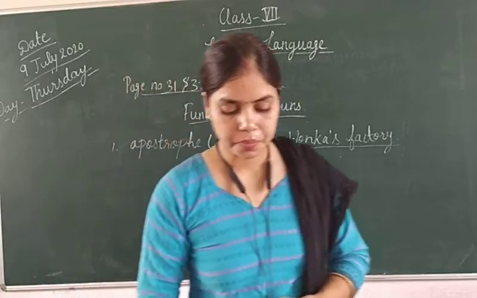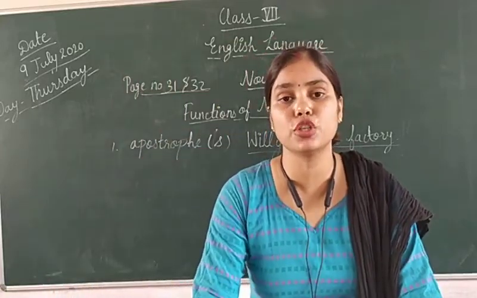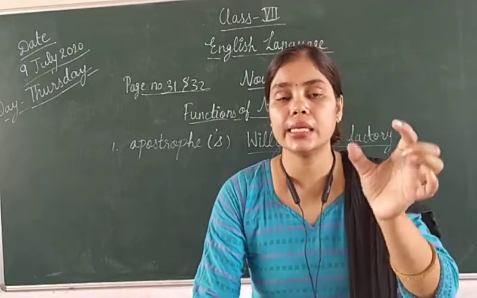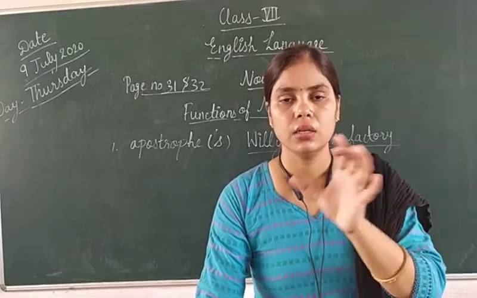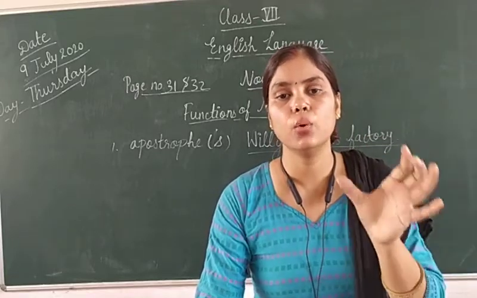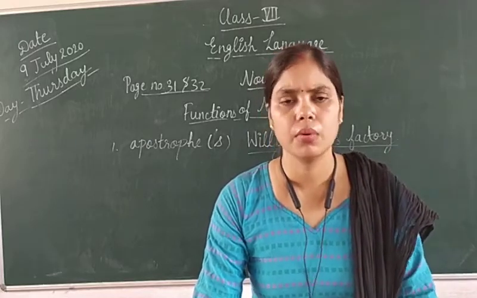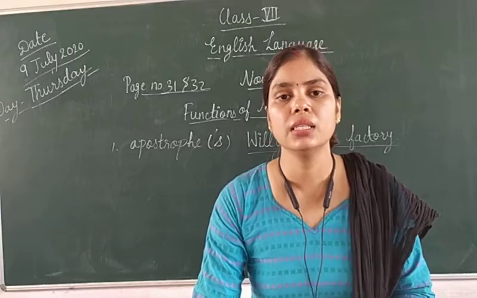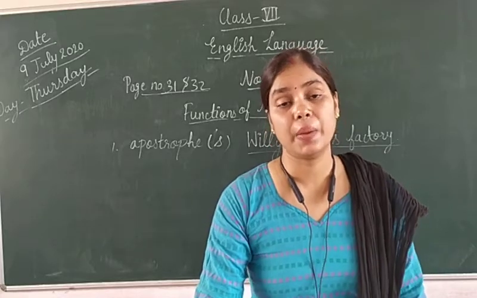Now next, a word or a group of words can be used as the subject of a sentence. कि कोई जरूरी नहीं है कि सिर्फ एक word हो आपका subject, right? There is no need that only one subject is there. We can take more words in that. We can include more words in a subject also, like the children and their parents.